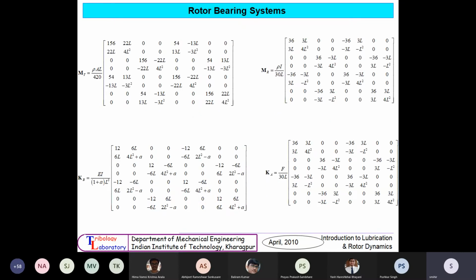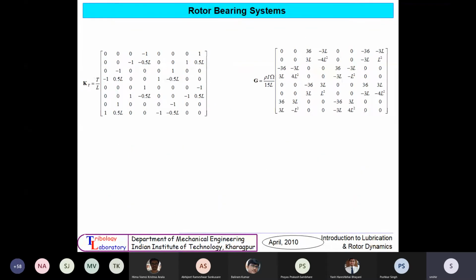These are the matrices. I will forward you these slides, and you can take these matrices directly for your program. I have given here MT, MR, KB, KA. These are only dependent on geometry and material, so depending on the geometry and material properties you can find the values for these matrices.